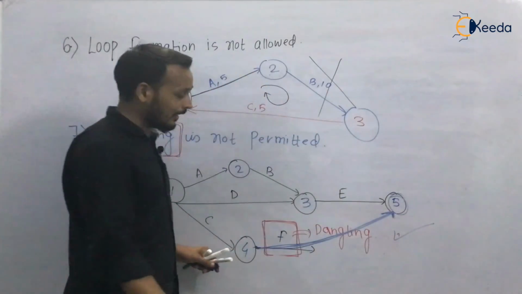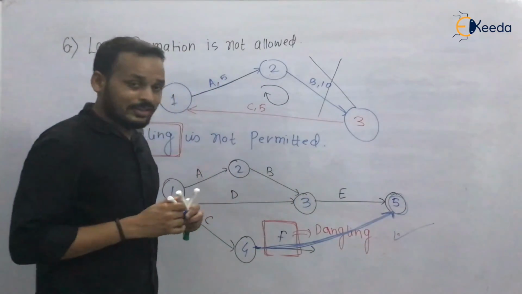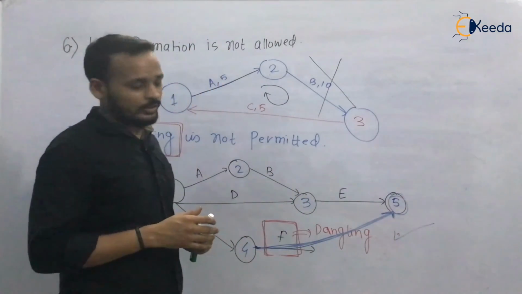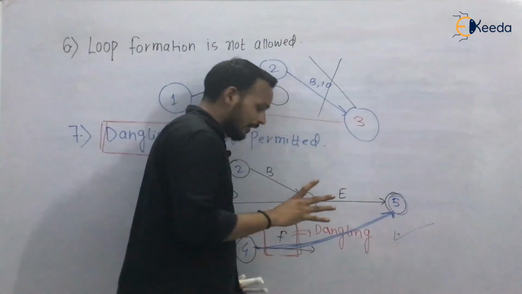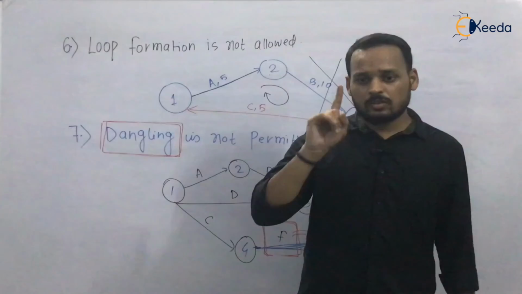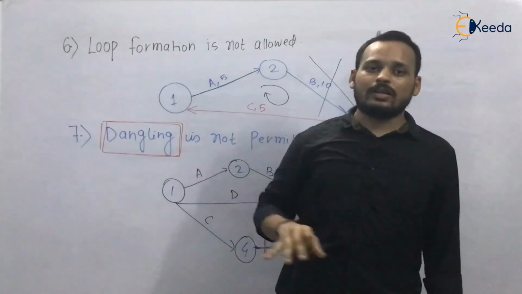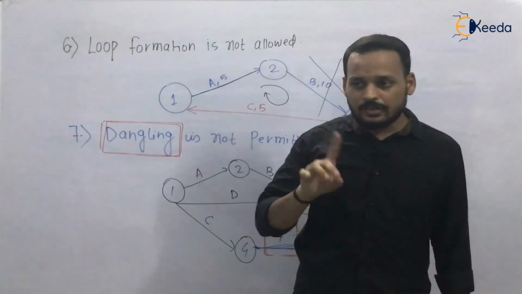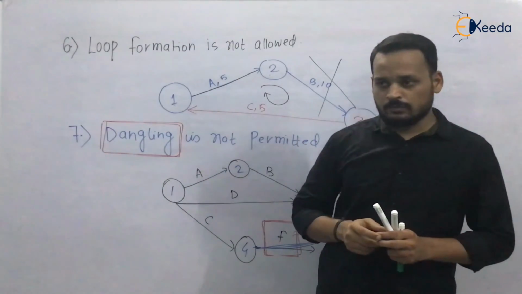Now there is no dangling, there is no loop formation, there is no common head or tail event. Okay, so you have to look that dangling is not permitted. If there is dangling, then terminate those activities to the last event.